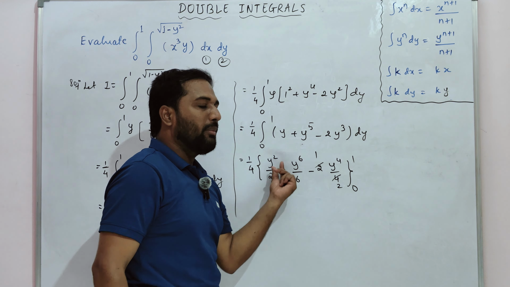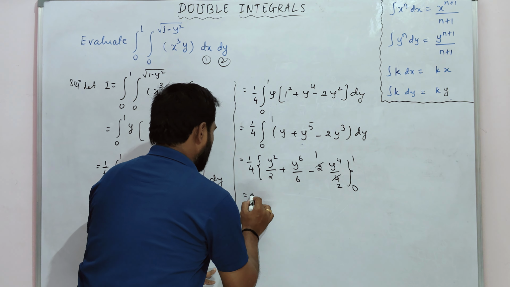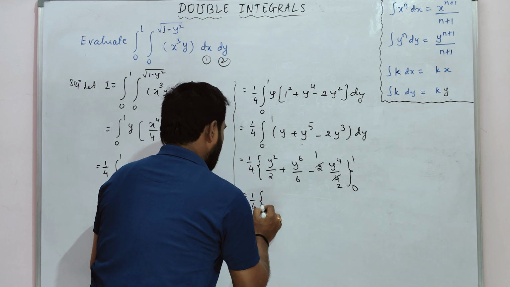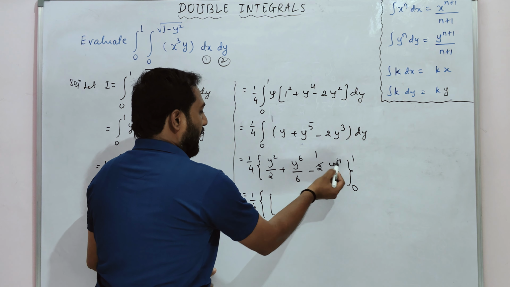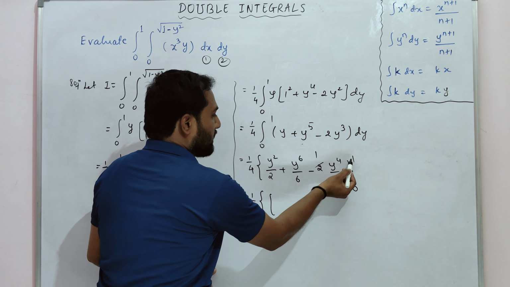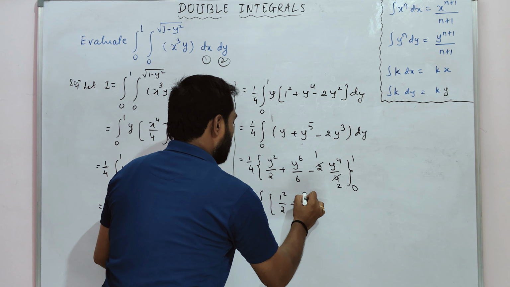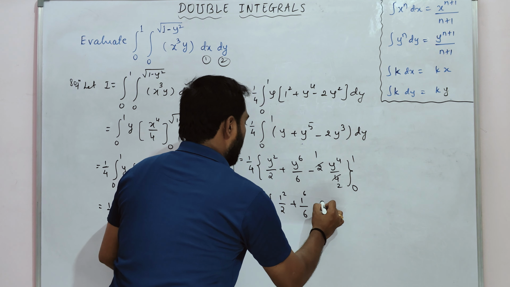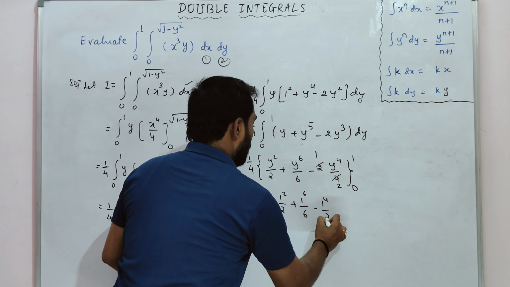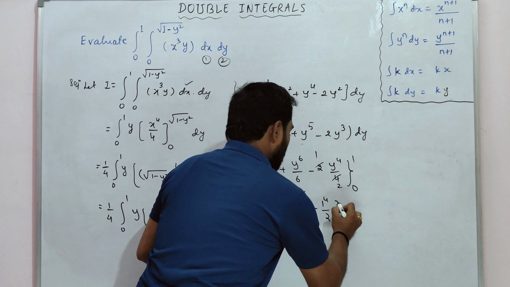Now let us apply upper limit minus lower limit. Okay, let us simplify. So 1 by 4 as it is. So upper limit will be, wherever we have y terms, let us take the upper limit as 1. So 1 square by 2 plus 1 raised to 6 by 6 minus 1 raised to 4 by 2 it is, because we have cancelled it.